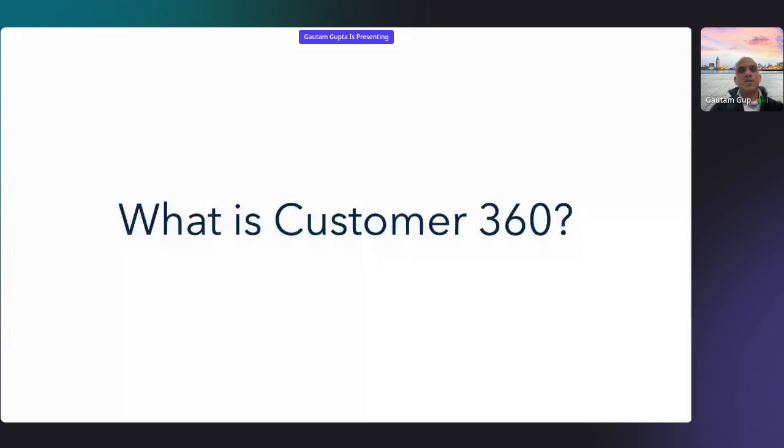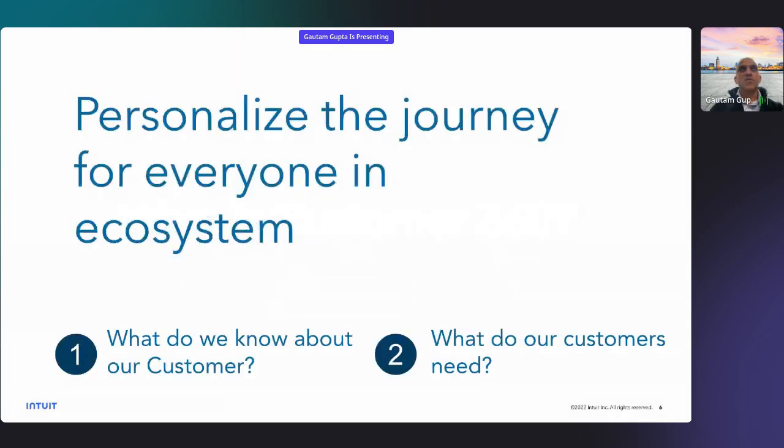So the first question that comes to mind is, what is customer 360? Let's say you have a customer, what do you know about the customer? So two questions become important: what do we know about our customer, and what do our customers need? This question is not typically answered by the customer.